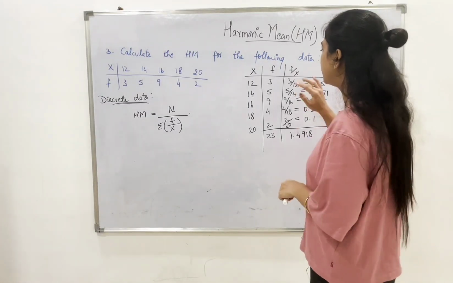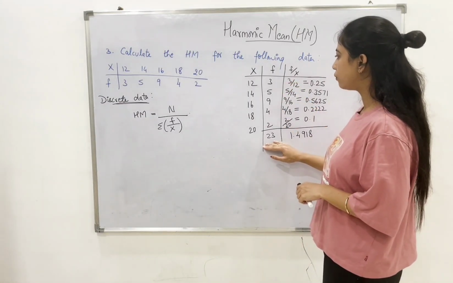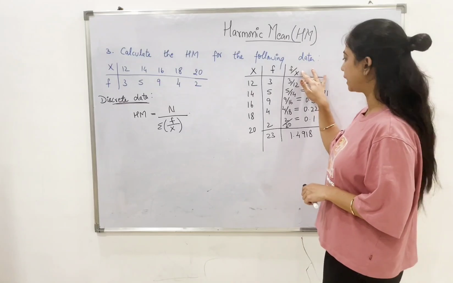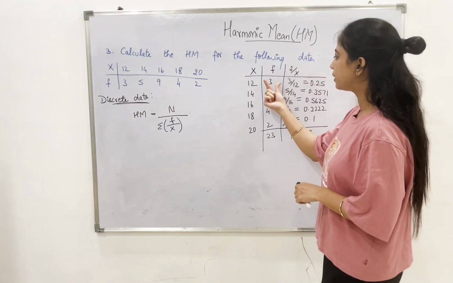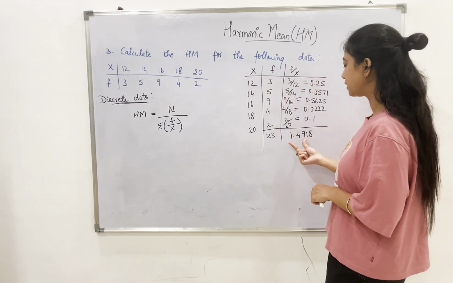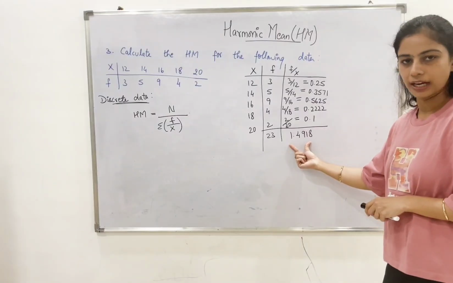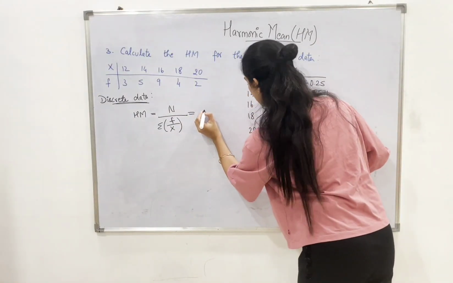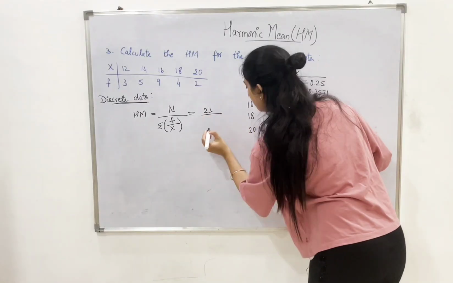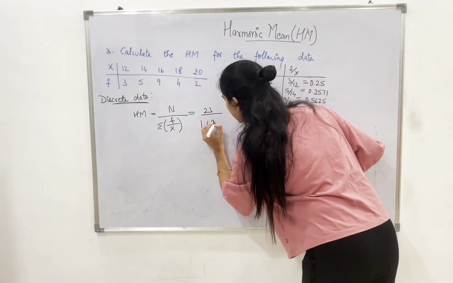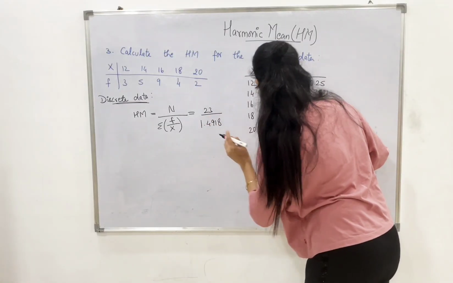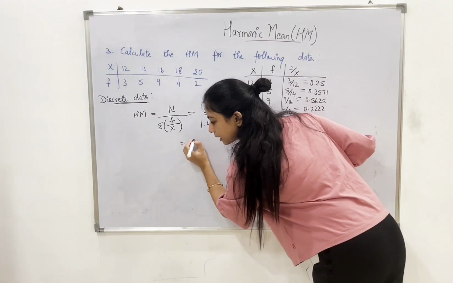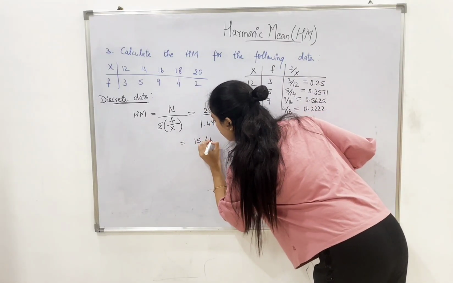Okay. Now, after finding the value of f, let's calculate f upon x. By dividing the frequency with x, we will be getting the answers and then take the total of that. This we will be substituting in the formula, which is 23 upon 1.4918. So the answer for this will come up to 15.418.